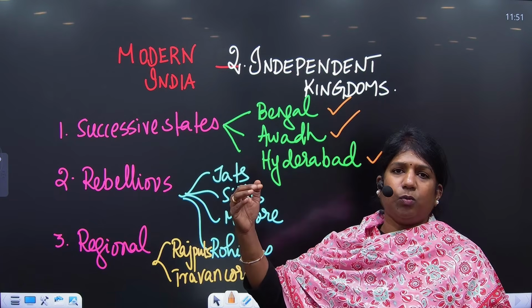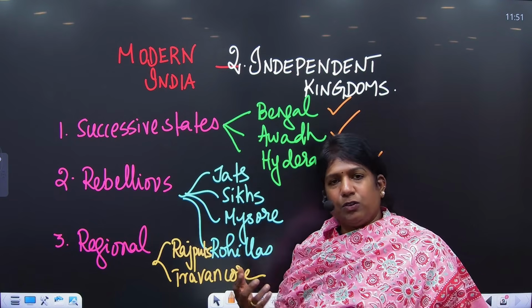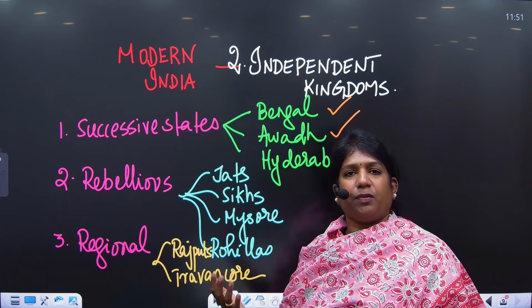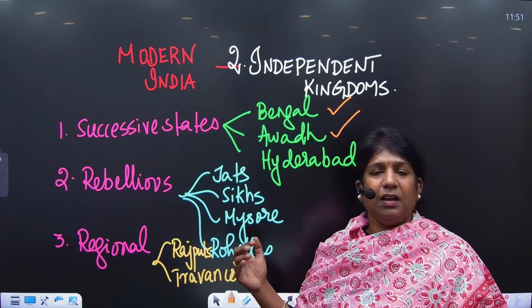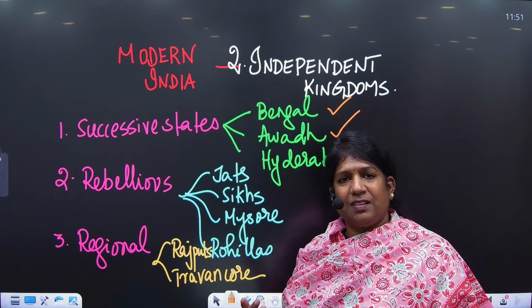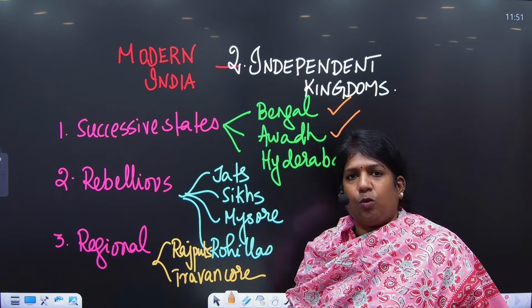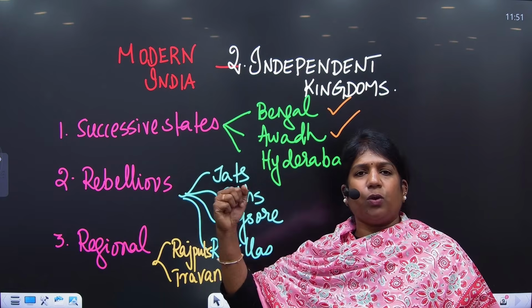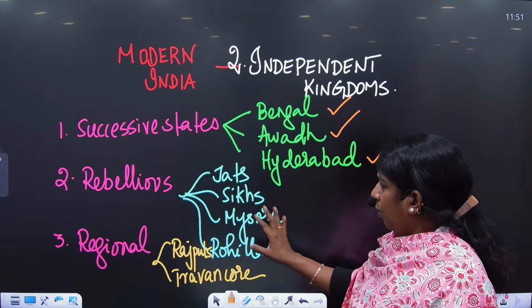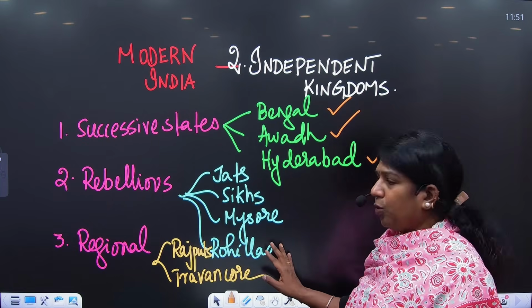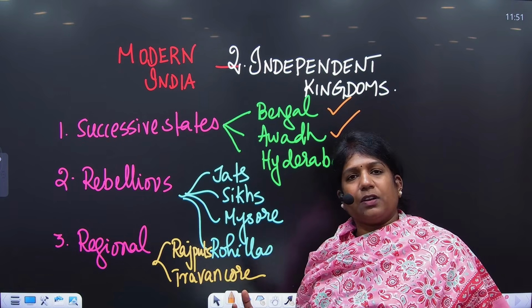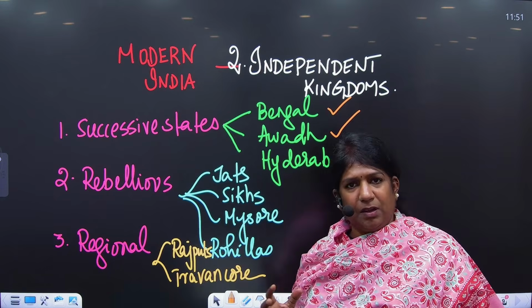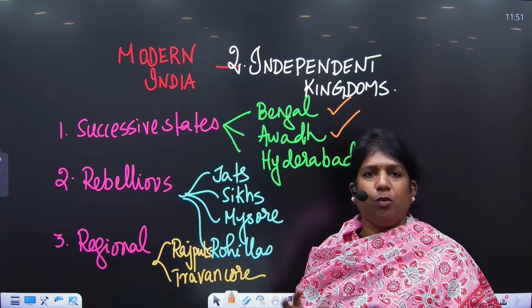He continued the war, but he was not able to continue. So the Treaty of Mangalore was signed, and Tipu fought the Third and Fourth Anglo-Mysore Wars with the Britishers. In 1799, during Lord Wellesley's time, Tipu was not able to win the war and he was killed. The kingdom of Mysore was restored to the Wodeyar dynasty. These are all called the rebellious states. Then the Rohilla kingdom, Rohilkhand, was created by a king called Ali Muhammad. They were supporting each other, but they were hardcore enemies of the Mughals.